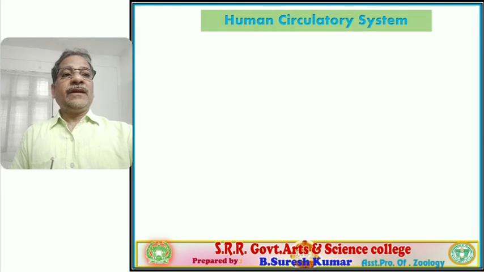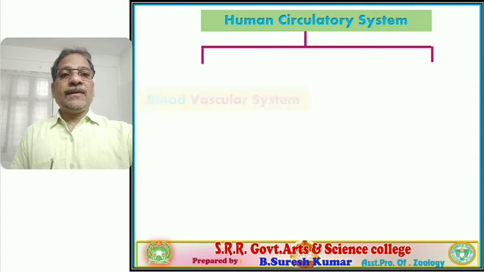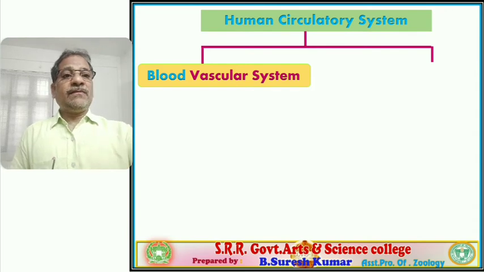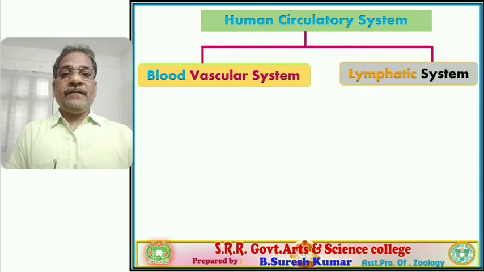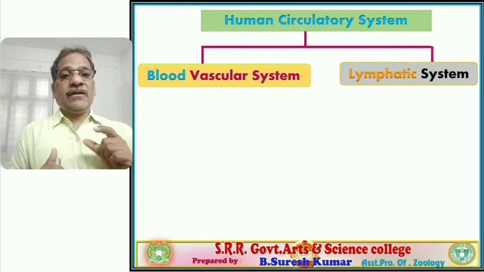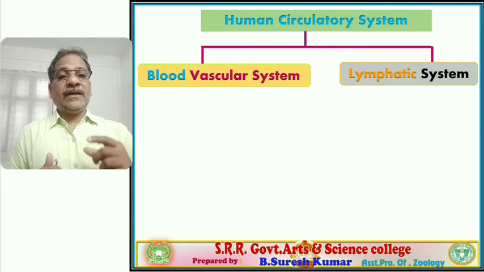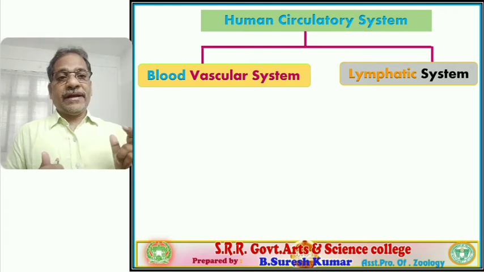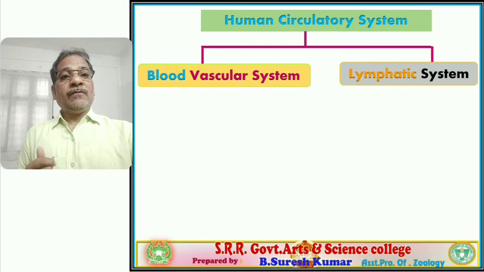The human circulatory system is organized in our body in two forms. One is the blood vascular system and the second form is the lymphatic system. Both are closed type of systems. So the human circulatory system is executed in our body as two forms: the blood vascular system as well as the lymphatic system. Follow? Remember students, both are closed type, right?